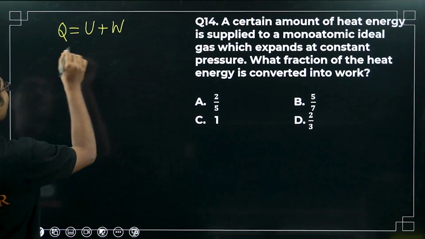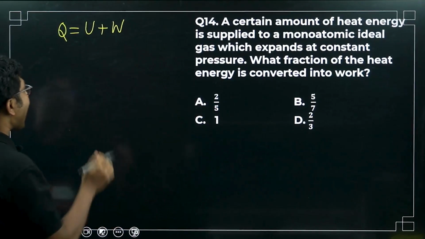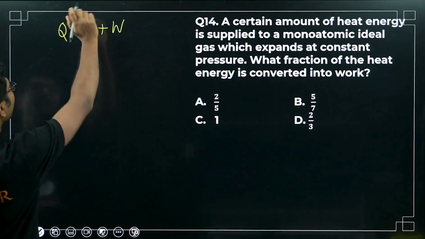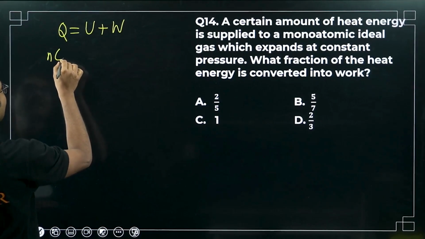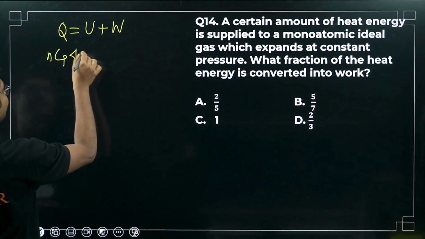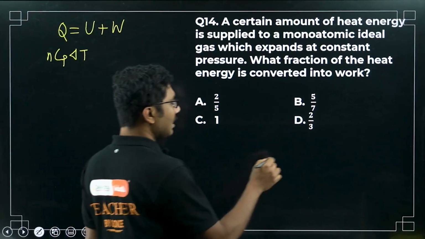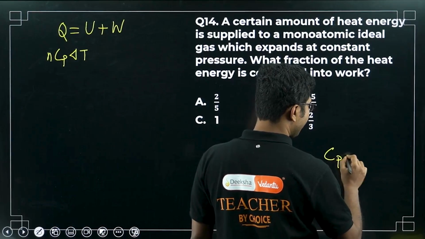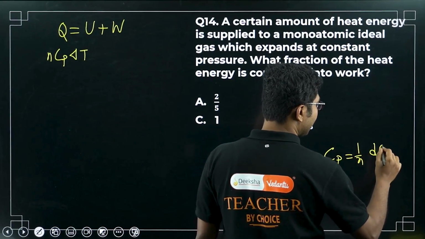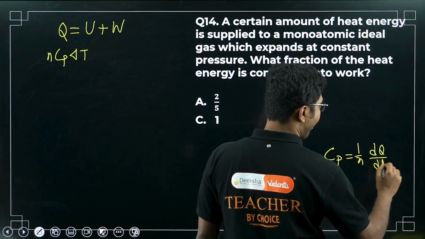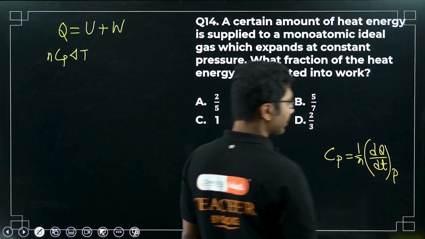Now, from the definition of heat and Cp and Cv, we know that this is nothing but Cp delta T. If you remember, we have learned the definition of Cp: it is 1 by n dQ by dT at constant pressure.